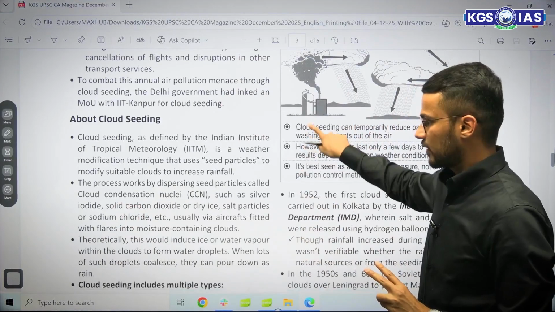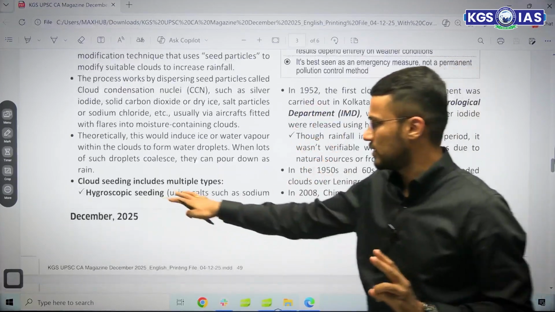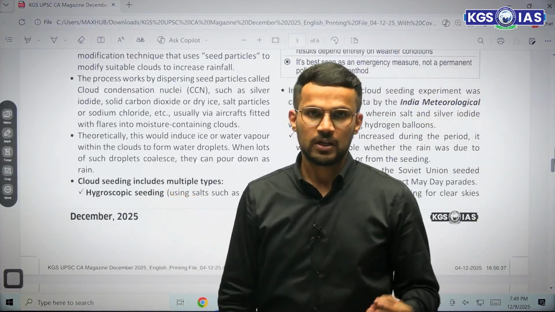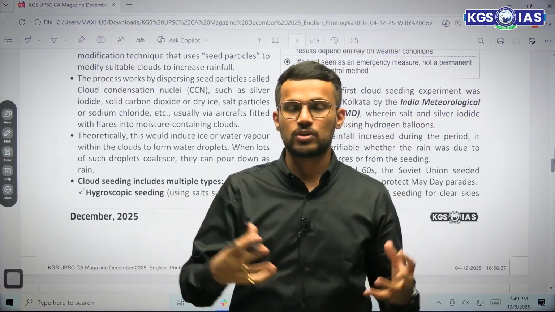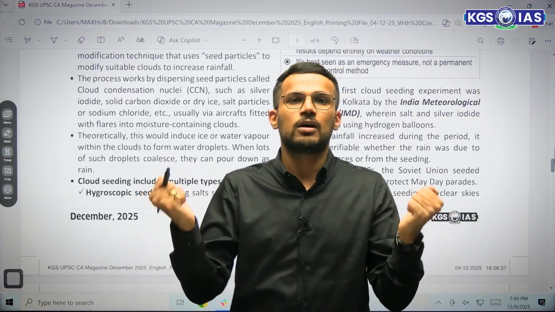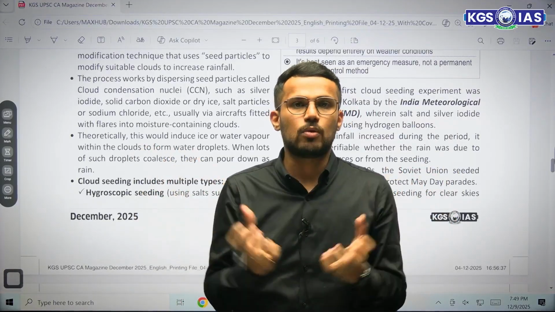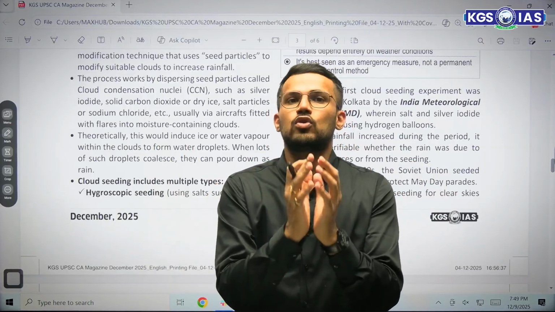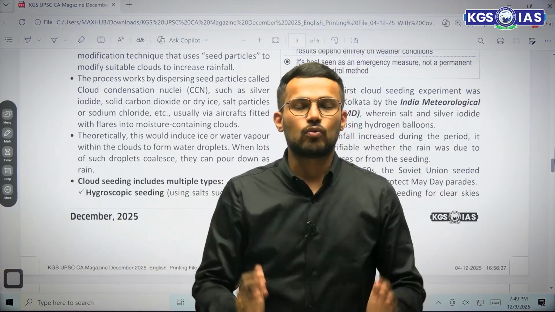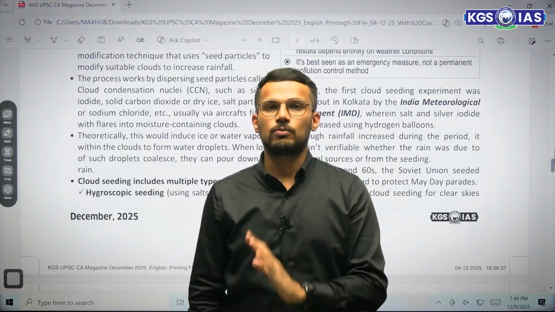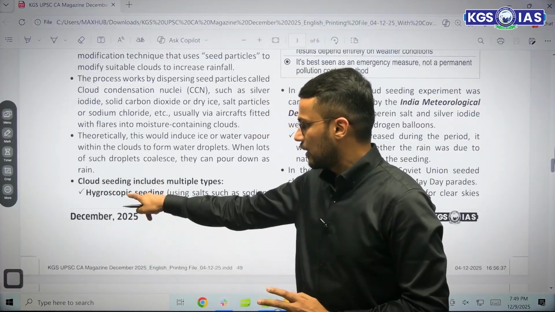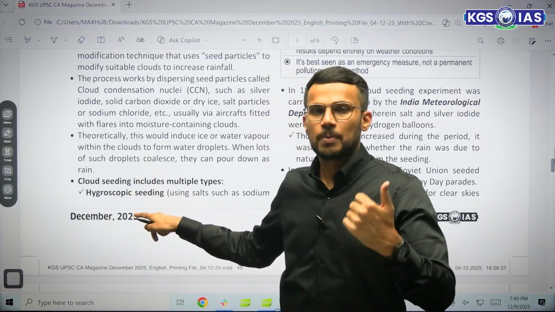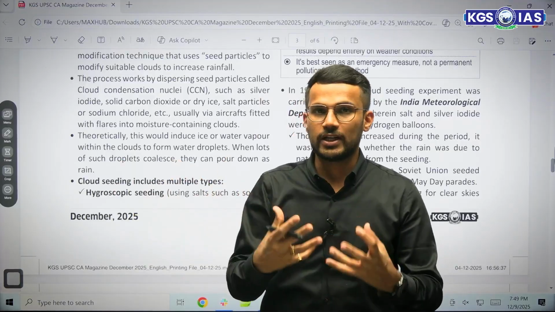This cloud seeding experiment is basically of two types. First is hygroscopic seeding. Hygroscopic particles are used, and those particles are water-absorbing particles. As they absorb water, a group of water droplets is formed, and then that water droplet will be able to fall in the form of rainfall. So in hygroscopic seeding, we use particles which will be able to coagulate water.